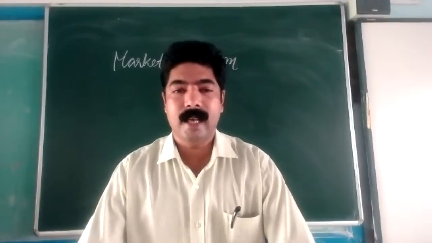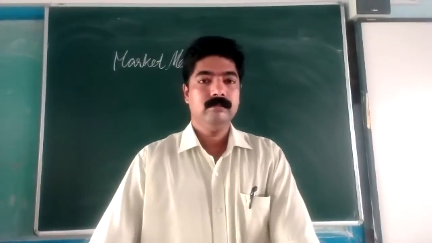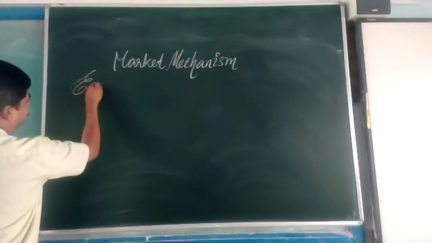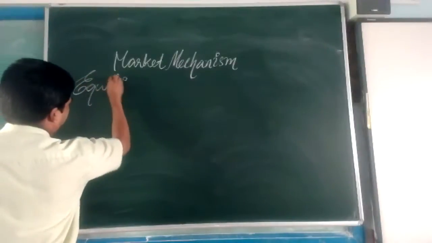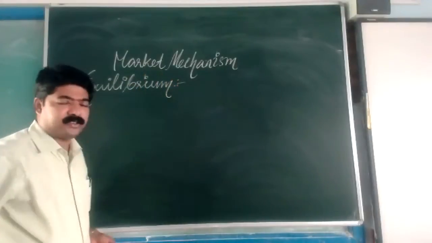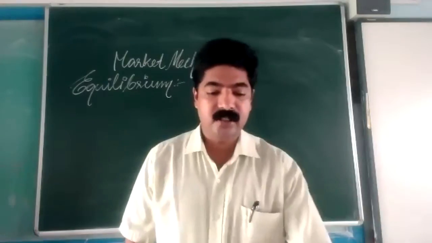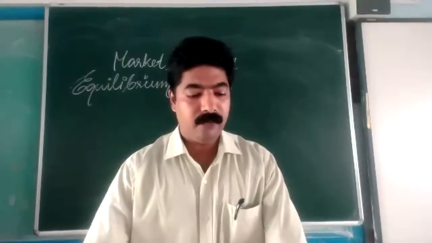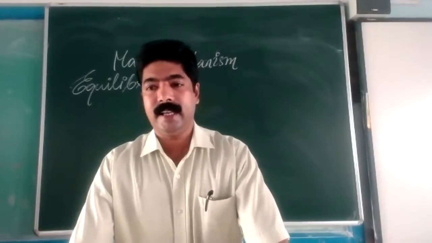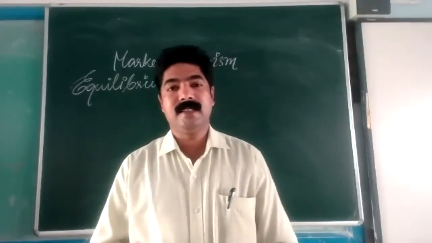Now, in this context, we can write what is meant by equilibrium. Equilibrium refers to a particular state of balance, a situation in which the quantity demanded of a commodity equals the quantity supplied of that commodity.